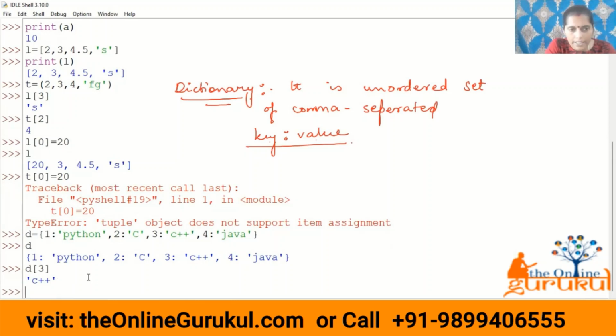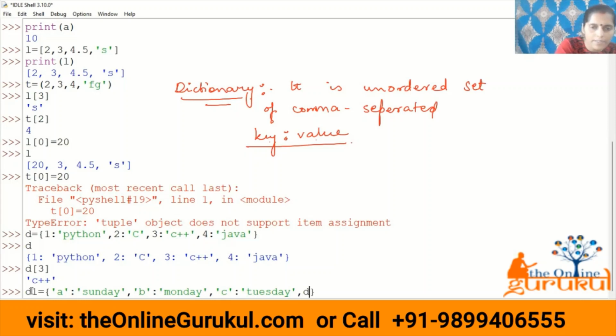Great. So this is what a dictionary is. In dictionaries, it is a key value pair. Again, I am telling you, it is not necessary that the keys are always integer type. For example, let us suppose I am creating another dictionary D1. I am writing A, and storing a value Sunday. B, Monday. C, Tuesday.